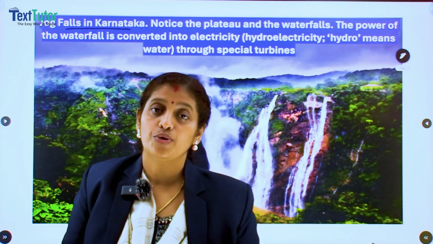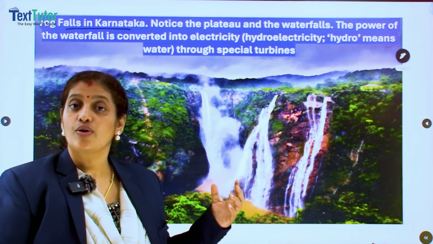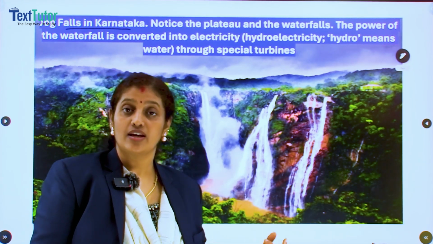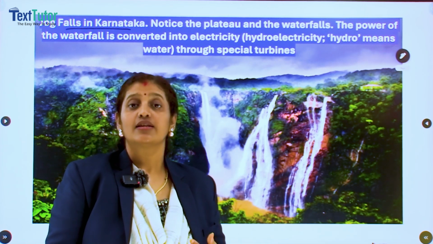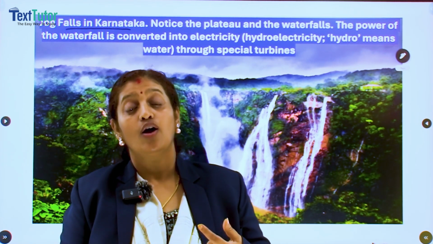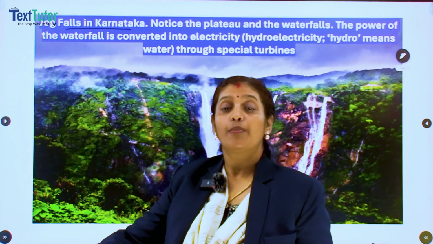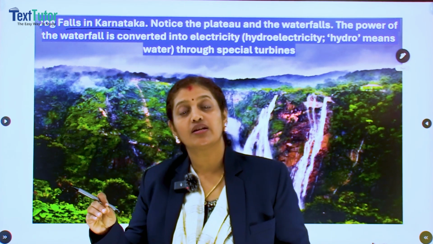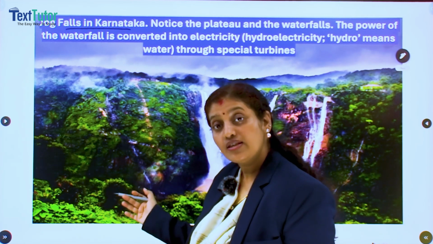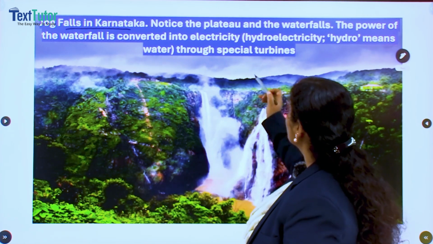I already told you people are shaping their life according to the geographical peculiarities or the regions where they are living. Another thing is that we are trying to attain development. India is achieving development by utilizing the natural resources. Here, waterfall is the natural resource. Using that waterfall, what is created?